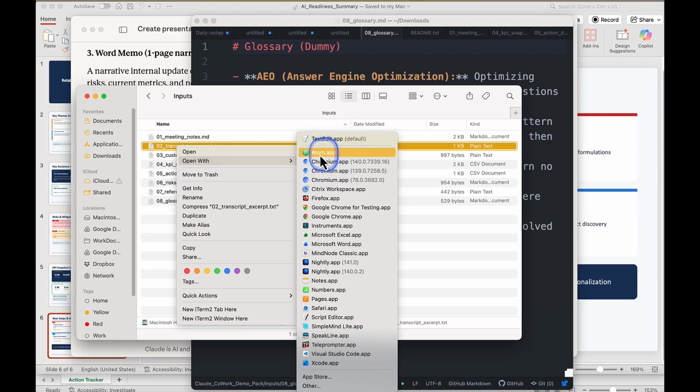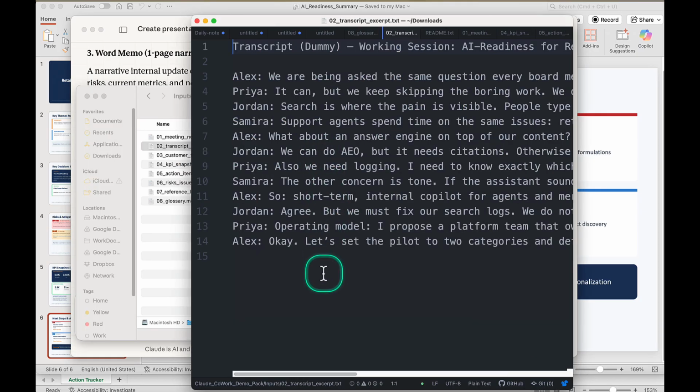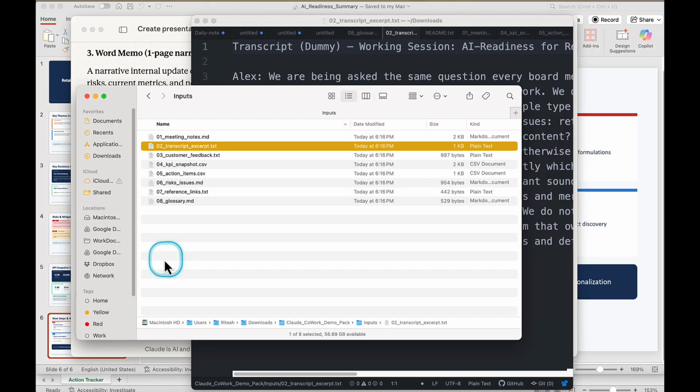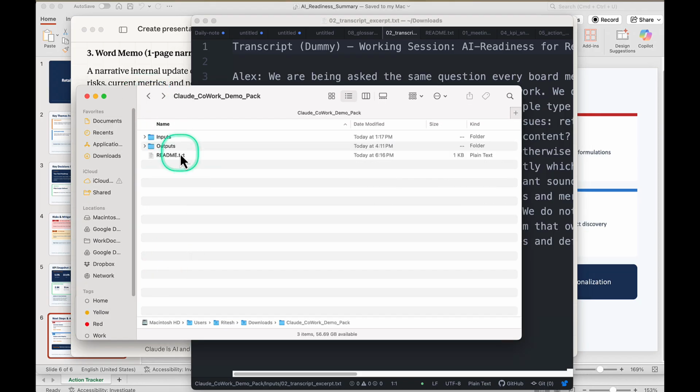If you are interested in seeing that, this is our transcript. Alex is saying this, Priya is saying this, and all of those have been taken as an input and we finally got an output. But as you can see, take that messy input, produce multiple formats and write them to a folder. That is a meaningful step up from copy pasting into, let's say, 3 different applications, right? I'm sure some of you who are using Copilot can understand.